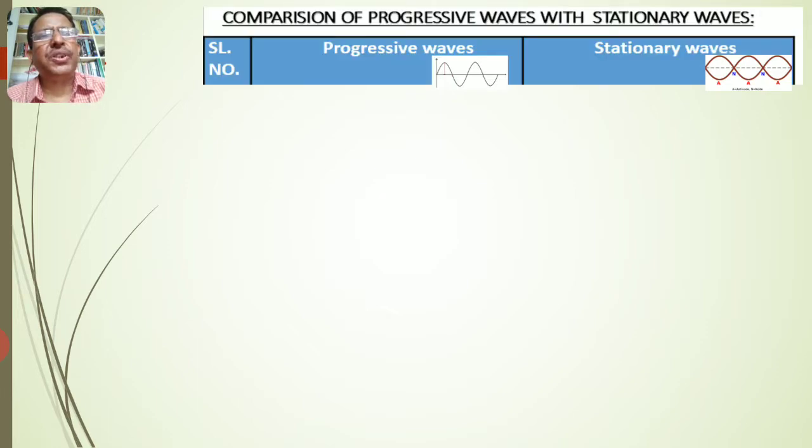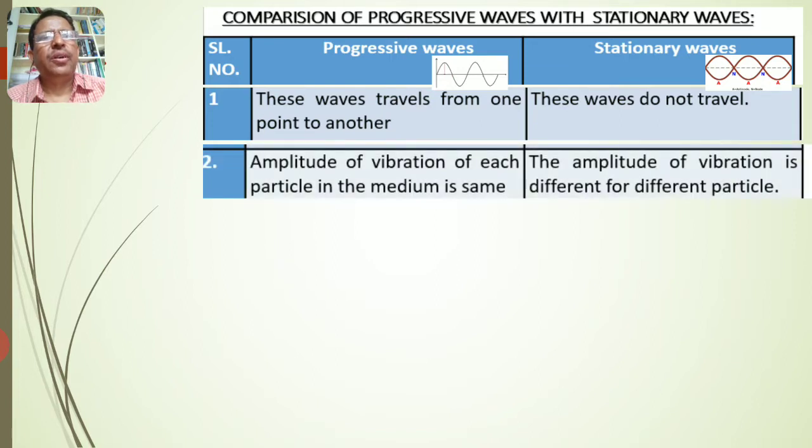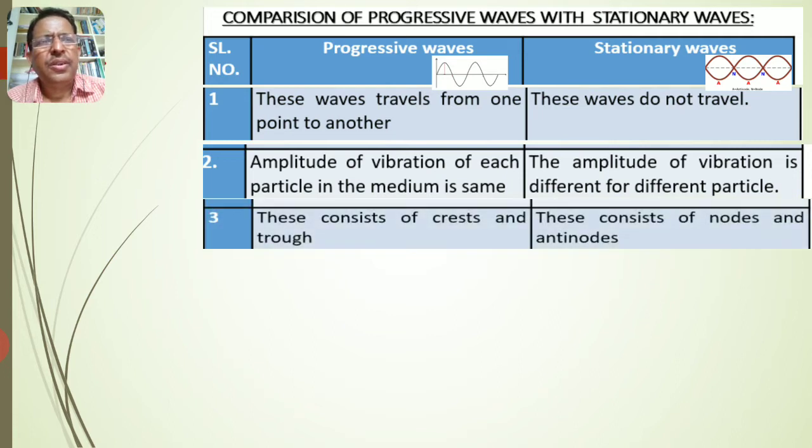Comparison of progressive waves with stationary waves. First difference: progressive waves travel, stationary waves do not travel. Second, in progressive waves or traveling waves, the amplitude of vibration of each particle in the medium is the same, but in stationary waves the amplitude of vibration is different for different particles. You know that traveling waves are characterized by crests and troughs. Naturally, stationary waves are characterized by nodes and antinodes.